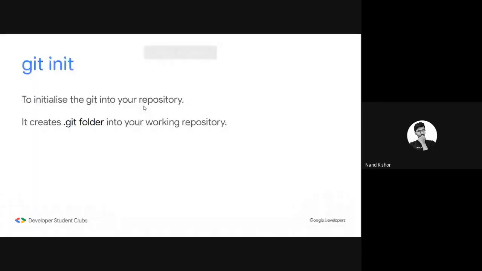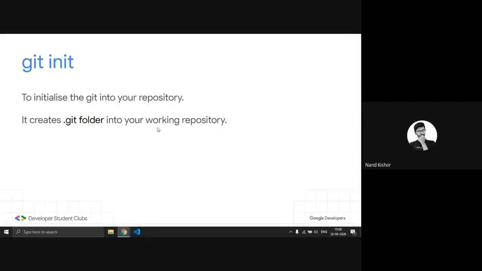Okay, so now we are starting with some basic commands of Git. Our first command is git init. What this command does is it initializes Git in your repository. If you don't know what a repository is, a repository is just a folder that you created on your system. It is termed a repository when you are dealing with Git and GitHub. So let's have an example with this.